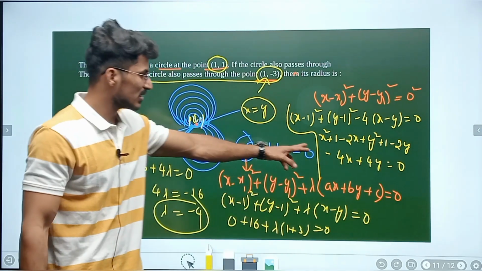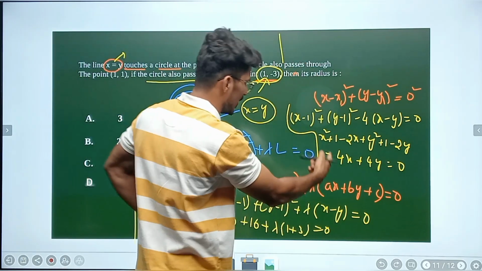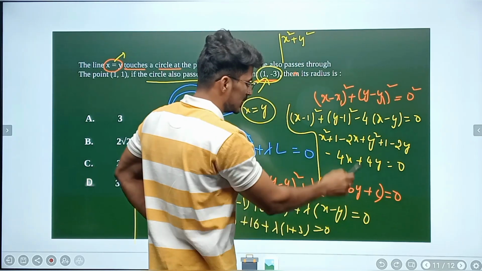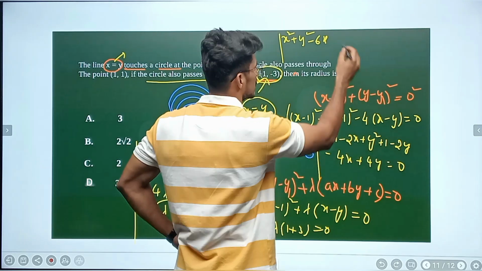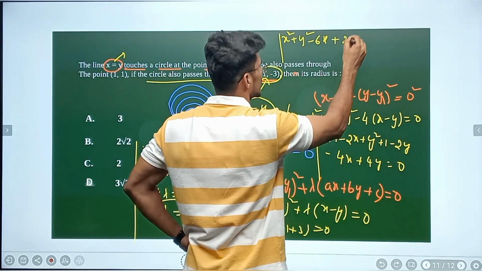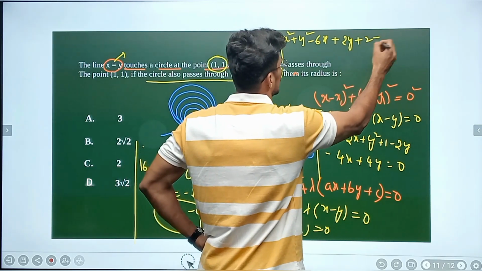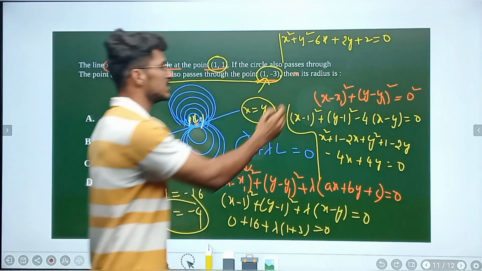Alright. So this is the equation of the circle. So I don't have space. Let me write over here. X square plus y square and minus 6x, adding these two, minus 2y plus 4y, which is plus 2y. Alright. So plus 2 is equal to 0. This is the final circle equation I got. So from this, what is he asking us to find out?